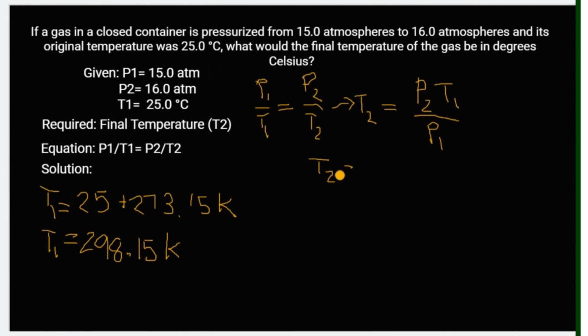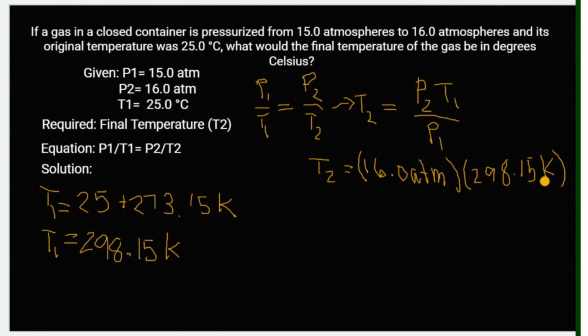So let's substitute our given here. We have our final pressure, which is 16.0 atmosphere, for our initial temperature in Kelvin, it is 298.15 Kelvin, over initial pressure, which is 15.0 atmosphere.